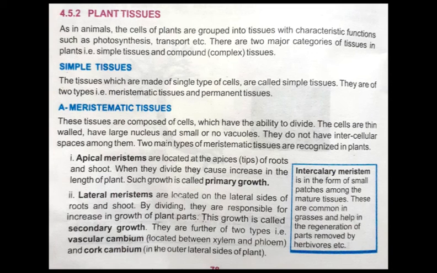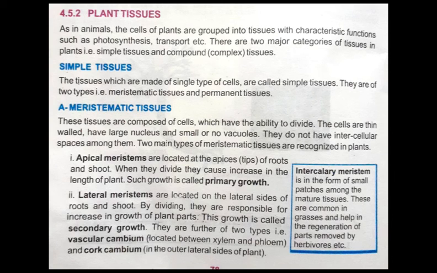Then we have learned about 2 main types of meristematic tissues. One is apical meristem, that is responsible to increase the length of plant. Second one is lateral meristem, that is responsible for increase in growth of plant parts. The growth which is caused by apical meristem is called primary growth, and the growth which is caused by lateral meristem is called secondary growth.